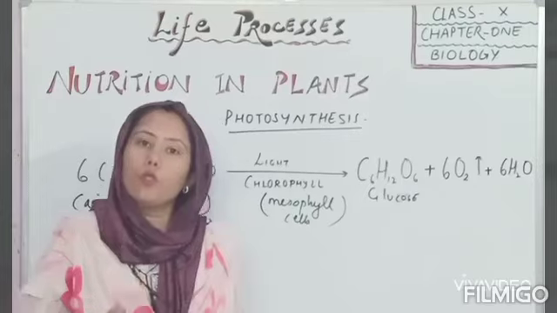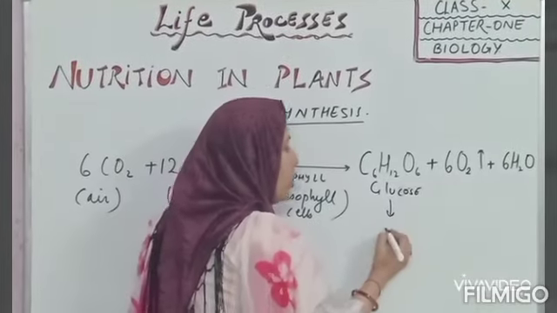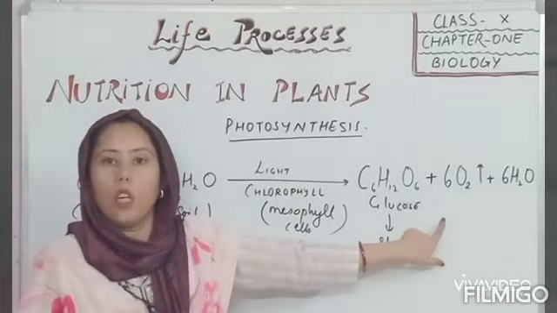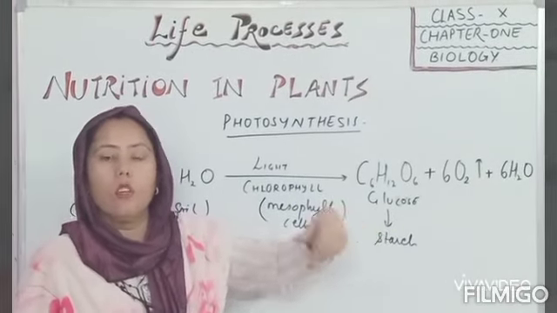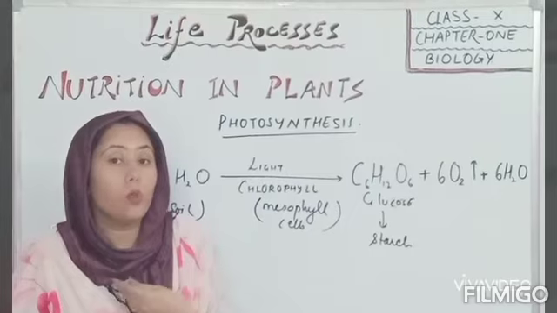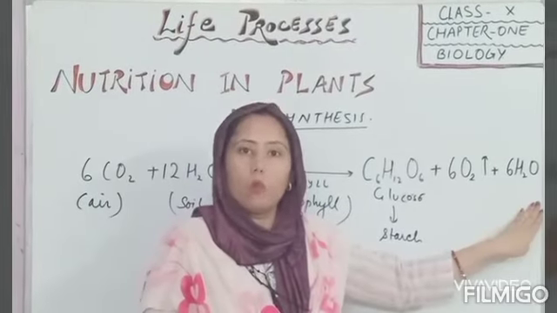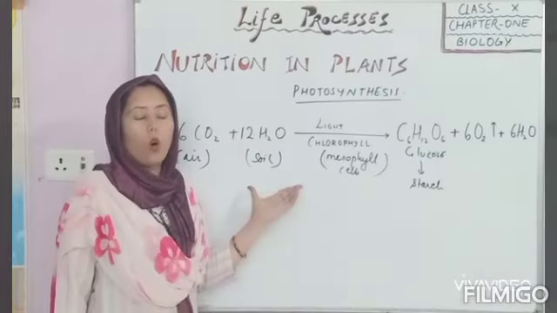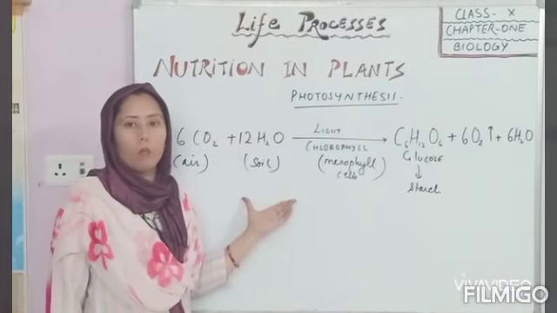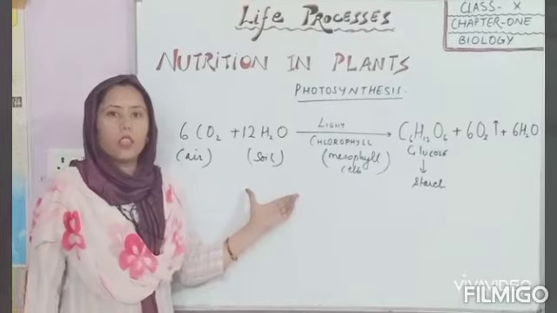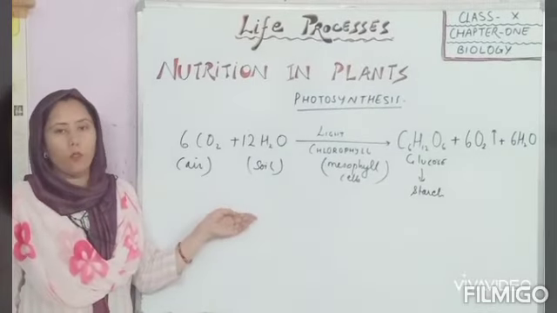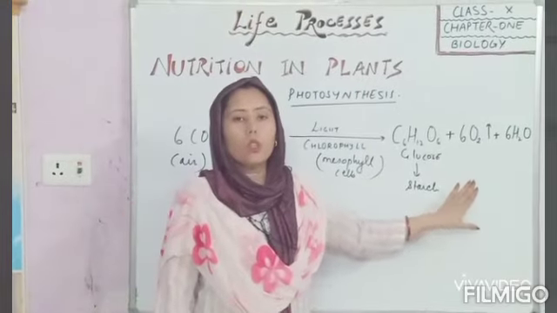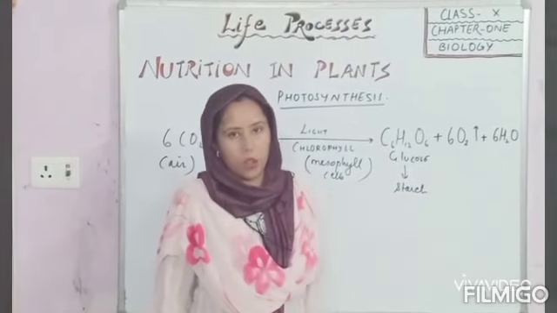As soon as it is formed, it is converted into starch. Oxygen is released into the air, which we are inhaling. They lose water molecules through the process of transpiration. These are the raw materials for photosynthesis, and the products are glucose, oxygen and water.